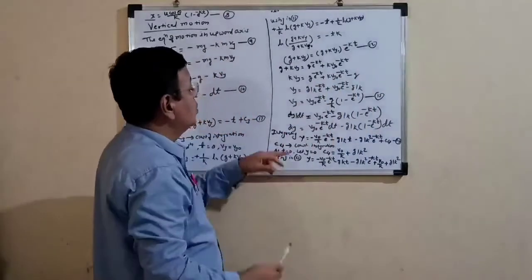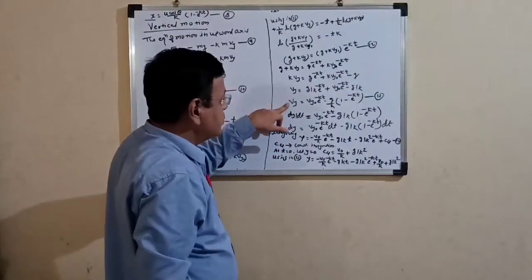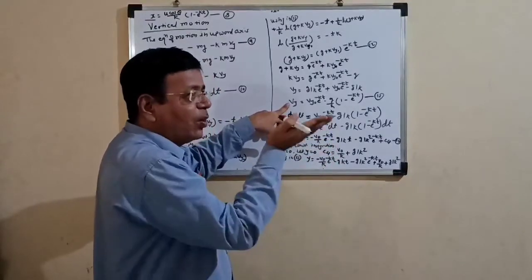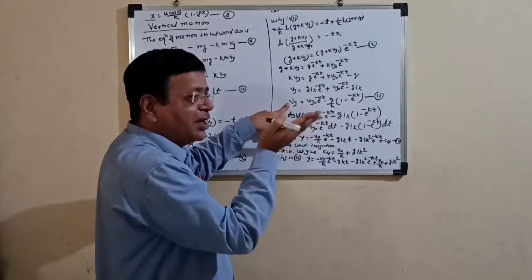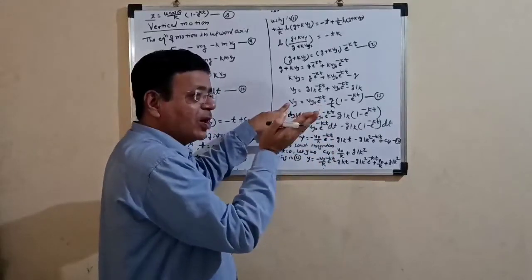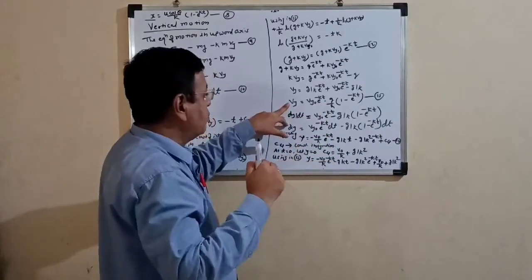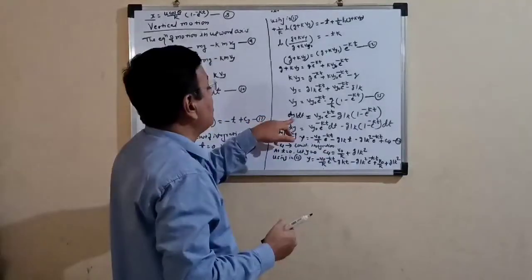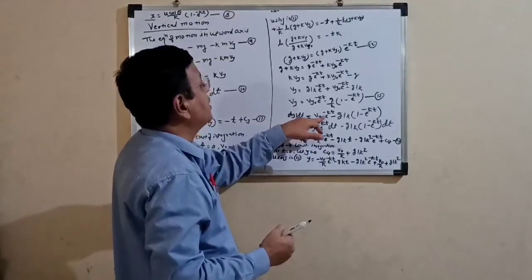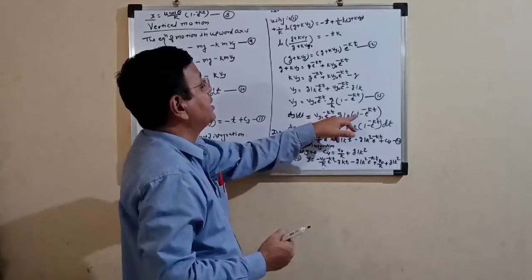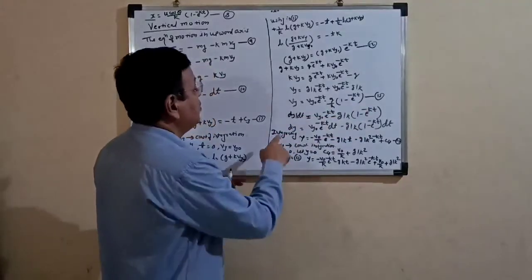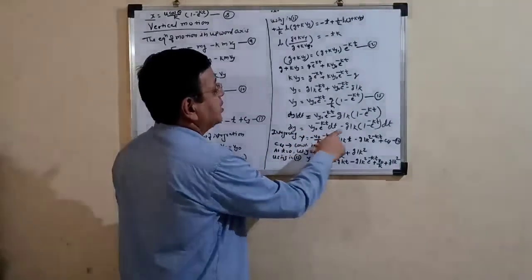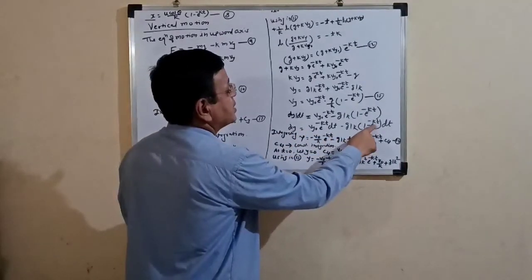This is equation number 13, say. So what is velocity? Here velocity is along the y-axis. When the body is traveling along the y-axis, the displacement covered by that body is along the y-axis, which is counted in the form of y. Velocity is nothing but the rate of change of displacement. So we get dy by dt is equal to vy0 e raised to minus kt minus g by k (1 minus e raised to minus kt). So dy is equal to vy0 e raised to minus kt dt minus g by k (1 minus e raised to minus kt) dt.